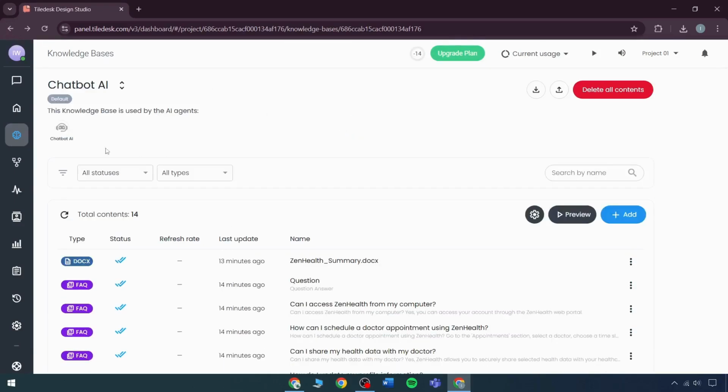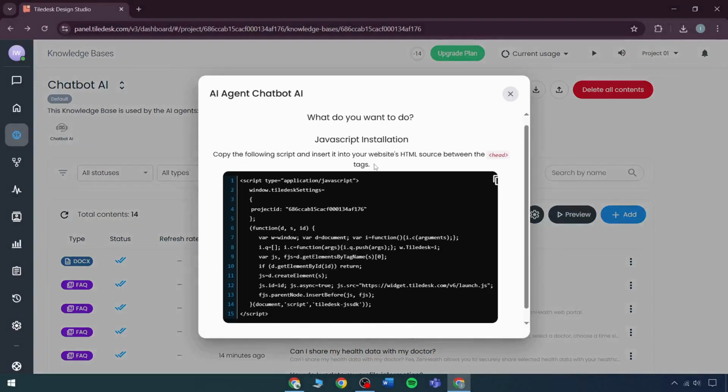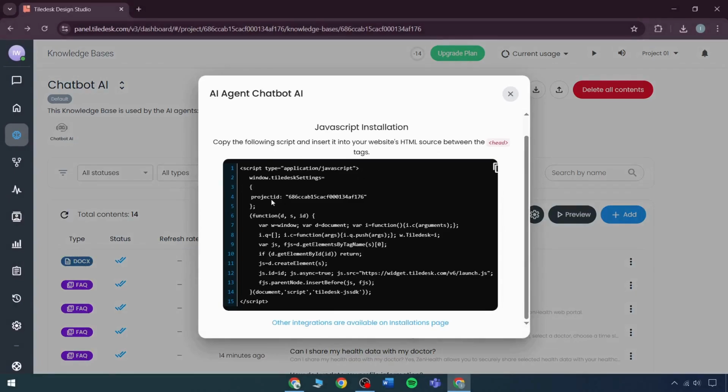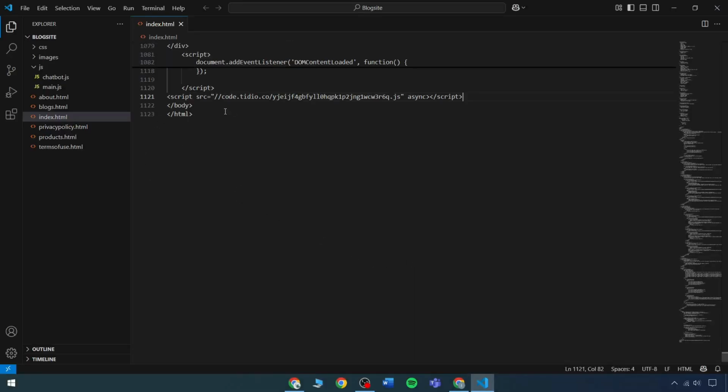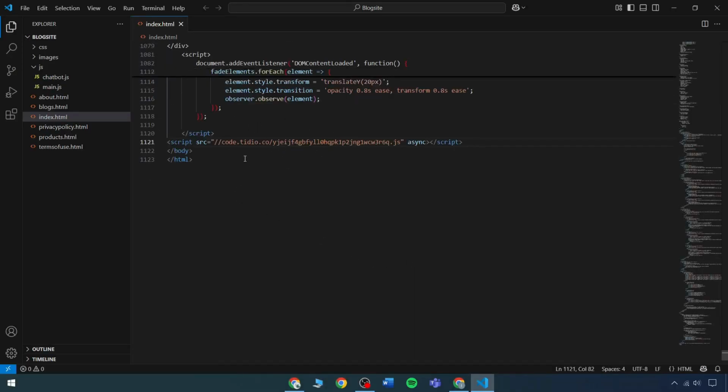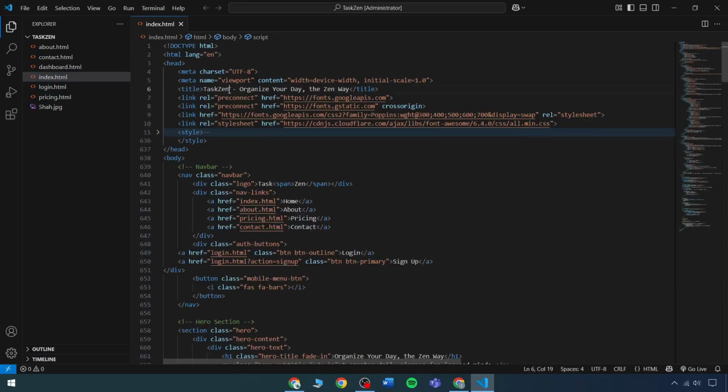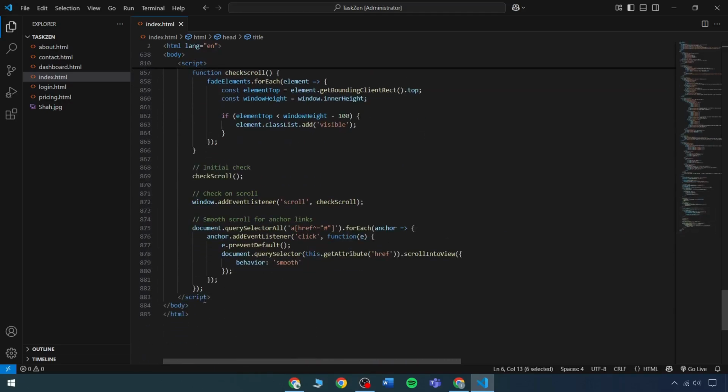Next, we will move on to the studio. In the studio, you will notice that the installation method is straightforward. We can copy this code directly. After copying it, we will move to our VS Code environment, as you may know. Previously, we have created a chatbot. We will go inside that chatbot, and as you're now observing, this is also a task done related to organizing of health.